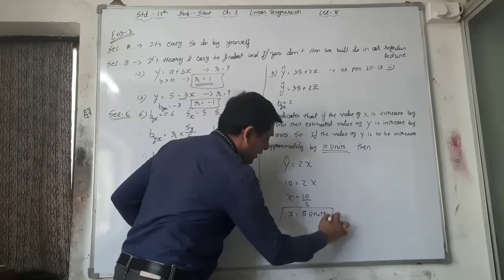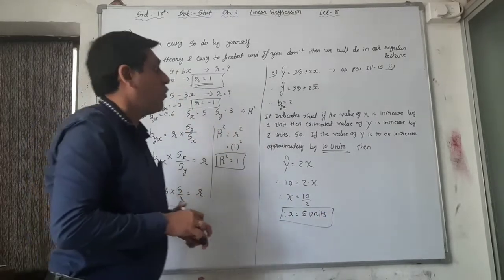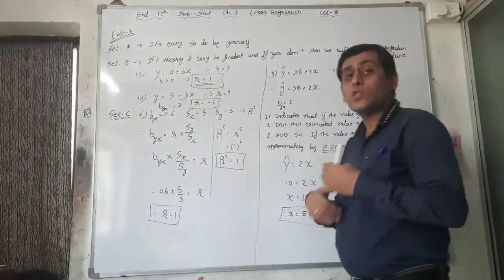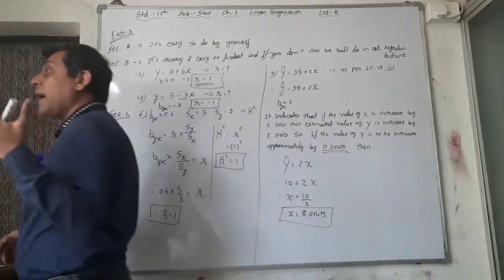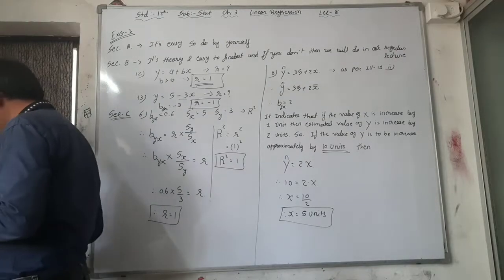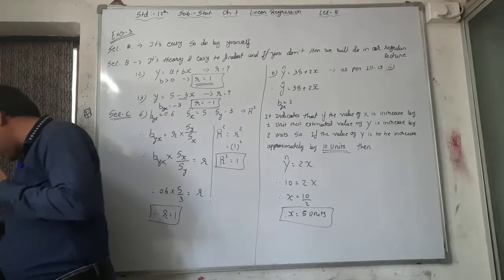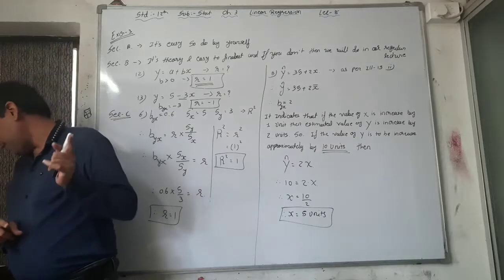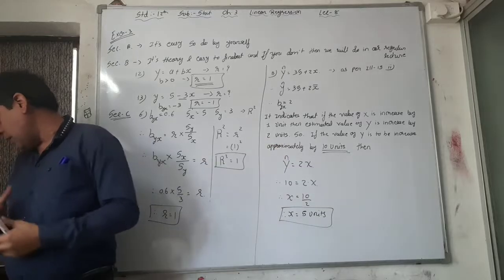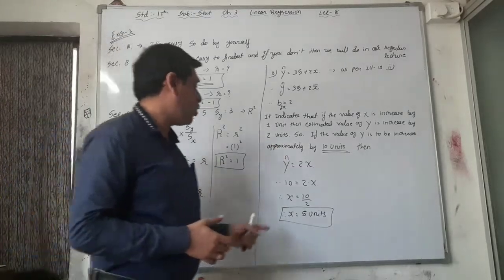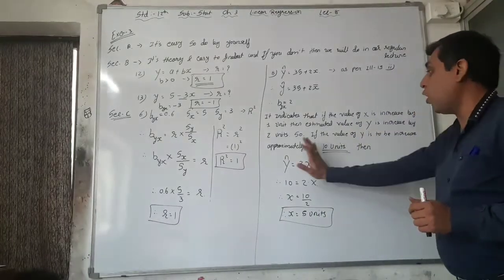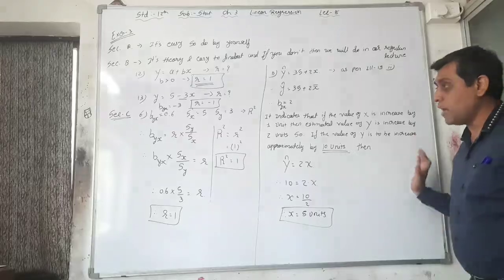So your answer is, if the value of y is to be increased approximately by 10 units, how many units do we have to increase in x? We have to increase 5 units in x. See the question again. For the regression line given in question 7, if the value of y is to be increased by 10 units, how many units should be increased in the value of x? You have to write that you have to increase 5 units in x to increase the approximate value of y by 10 units. Write down this first of all.